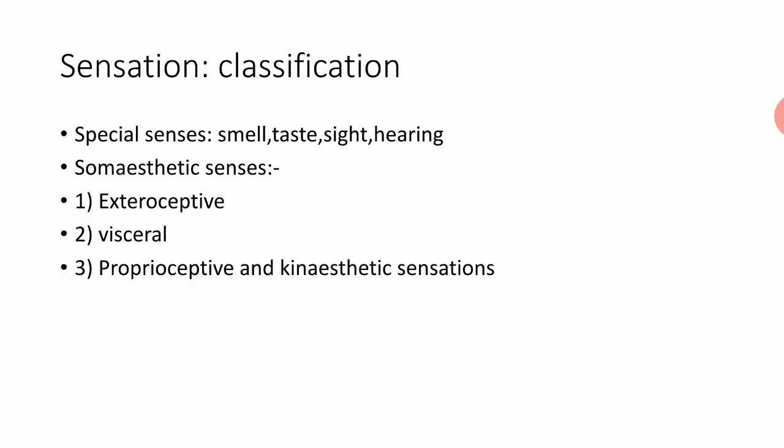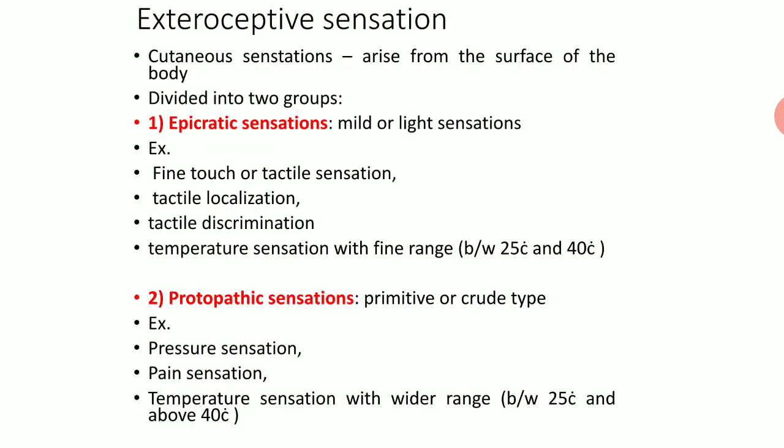Classification of sensation: there are two types, spatial sense and somaesthetic sense. Examples of spatial sense are smell, taste, sight and hearing. Somaesthetic senses are exteroceptive, visceral, proprioceptive and kinesthetic sensation.